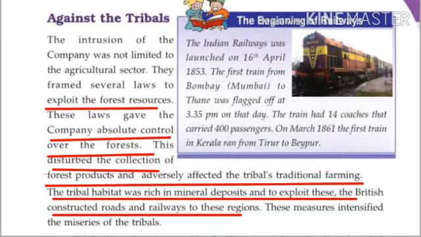The tribal region was rich in mineral deposits, and to exploit these, the British constructed many roads and railways to these regions. All these measures or the laws implemented by British increased the miseries of the tribals.